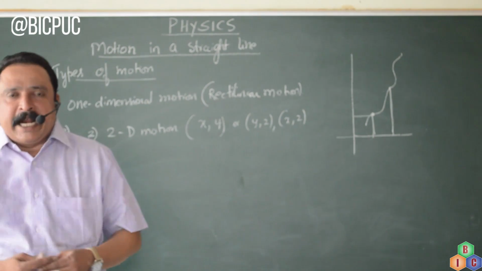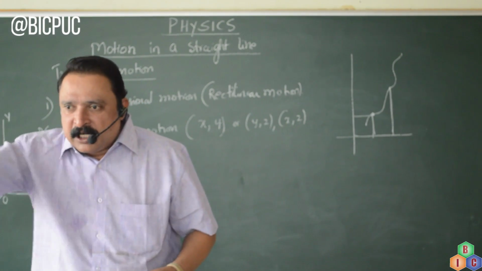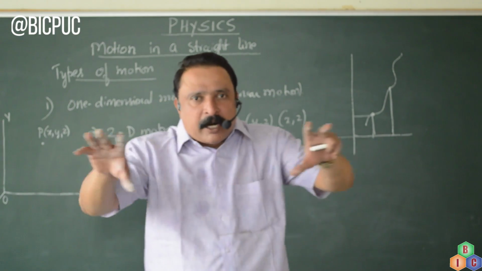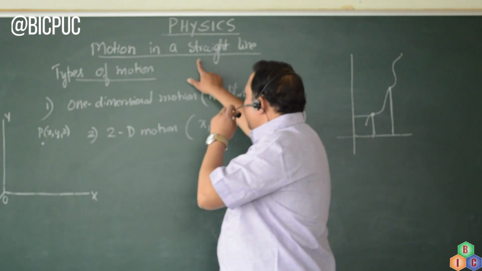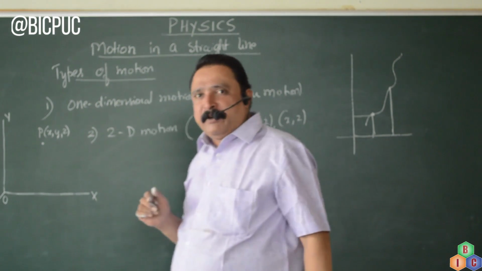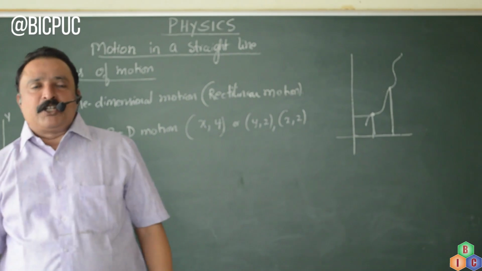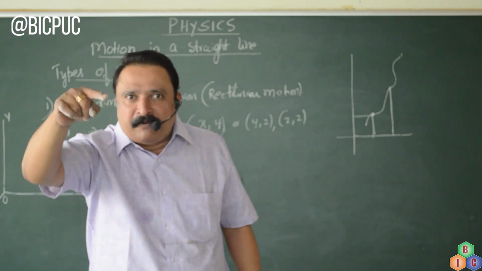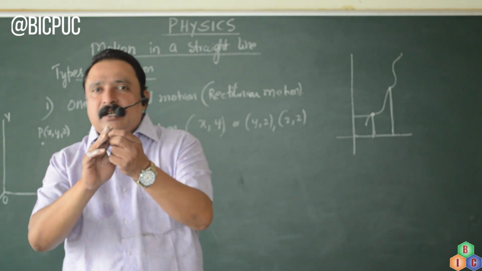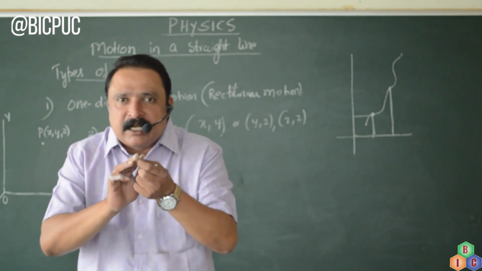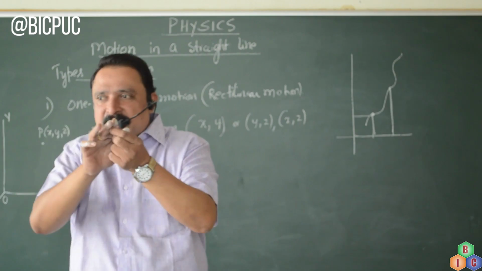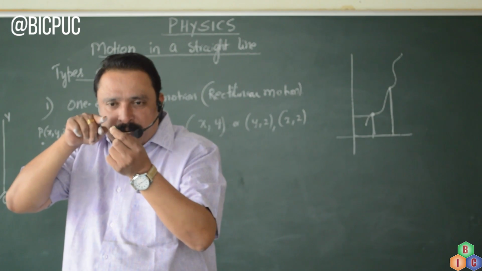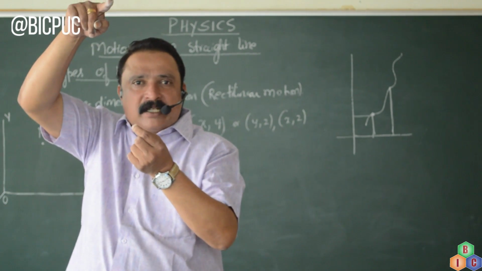Another example for two-dimensional motion is, if you drop a stone on calm water, you get the waves. Motion on a plane. Motion along a straight line is one-dimensional. Motion along a plane is two-dimensional motion. Now, three-dimensional motion is motion in space. For example, imagine a mosquito flying in a room. The mosquito's motion is three-dimensional motion because it moves along x-axis, y-axis, and z-axis. But a car moving on a road moves only on the road. It cannot come to the space.